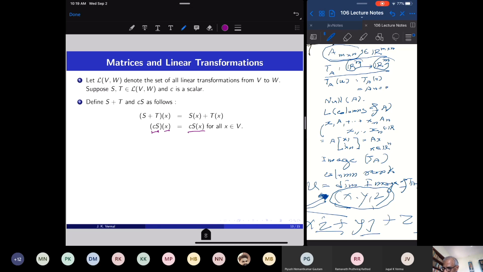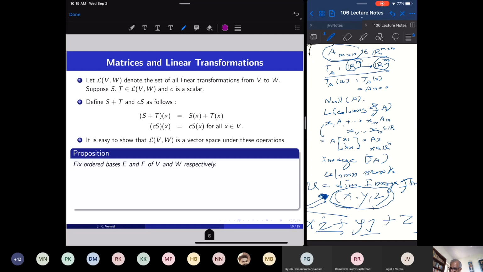So I have introduced two operations on this space L(V,W) of all linear transformations: addition and scalar multiplication. You can go back to the definition of vector space, check the axioms, and show that these two operations convert the set of all linear transformations into a vector space.